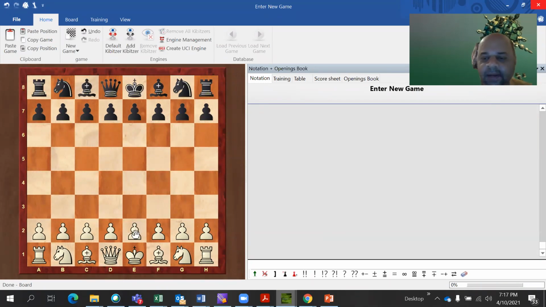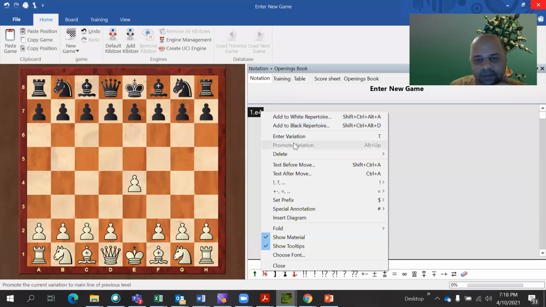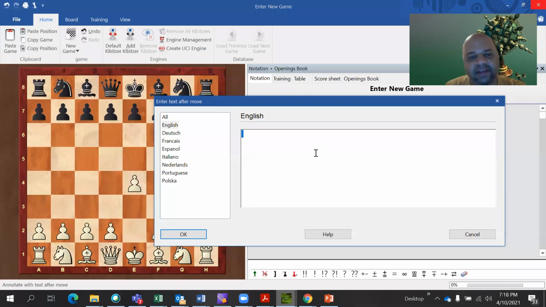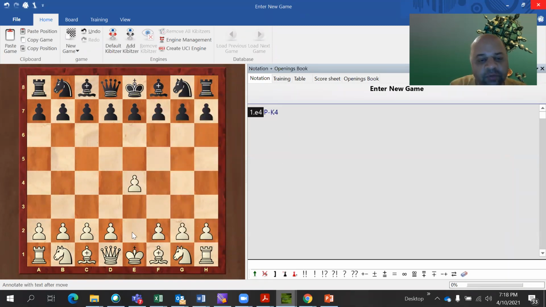I will start by telling this movement, what we call it as E4. This move was written as E4, but how it is written in descriptive notation is pawn to king 4. Why is it pawn to king 4? It is the pawn which is moving, and this is the king, so white is playing pawn to king 4. And if black plays this, normally in algebraic notation it would be written as E5, because the square is not the same, it is E4 and E5.